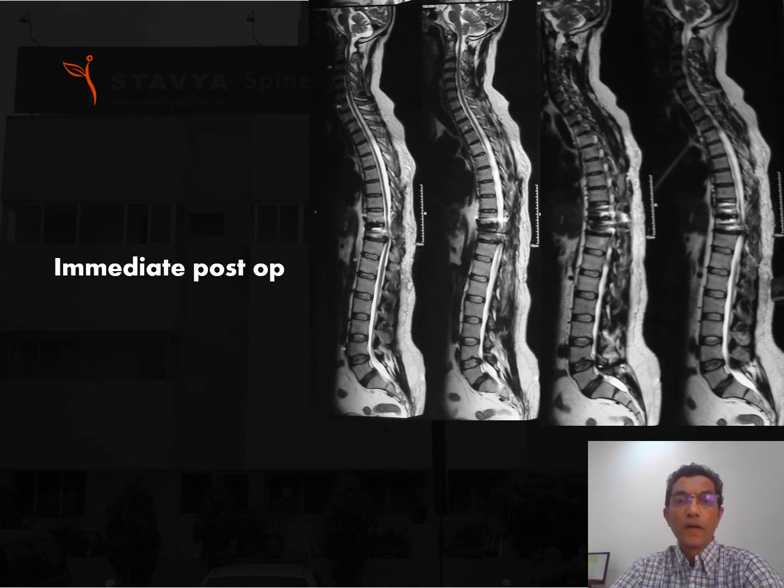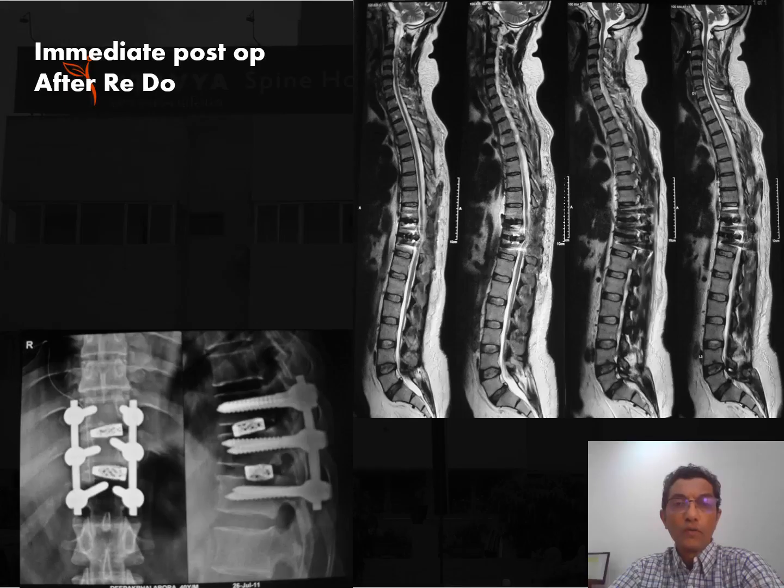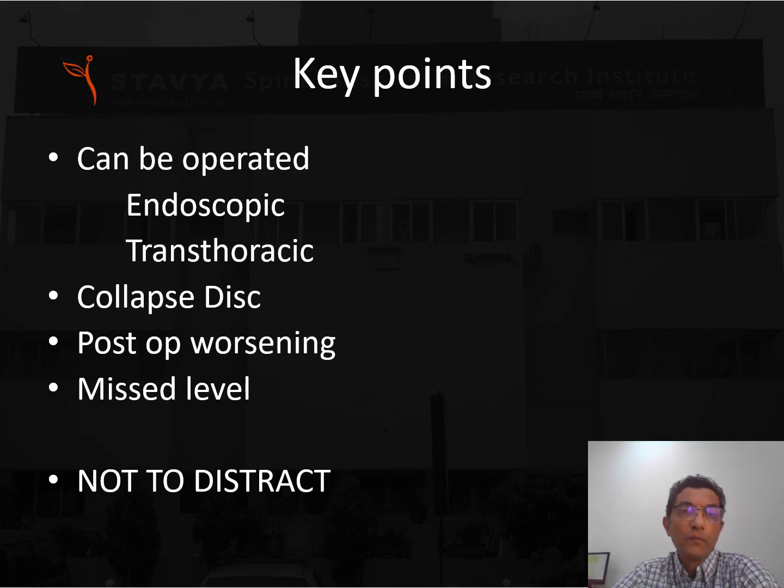So we sent this patient for MRI, and one can see that in the immediate post-op we had missed the level, and there was worsening due to the same. So we ended up operating on him again on the second day, a redo surgery at the lower level. The key point: a dorsal disc can probably be operated endoscopically, maybe transthoracic, but our approach is through pars removal, doing the discectomy and putting in screws.